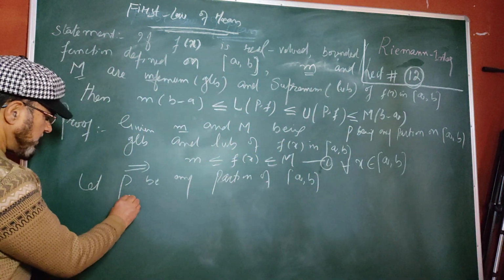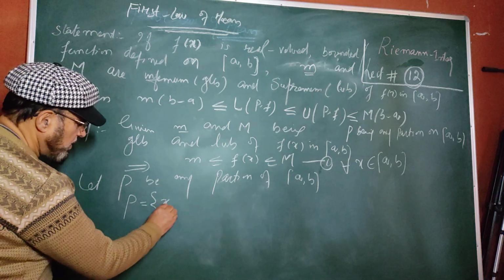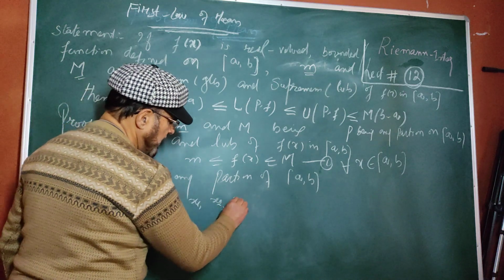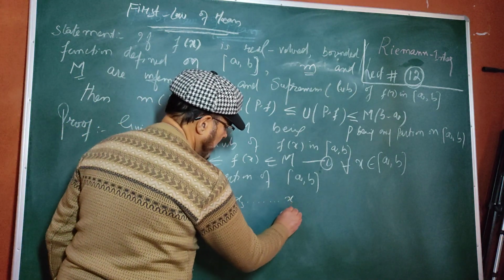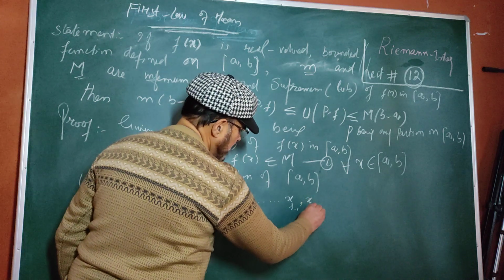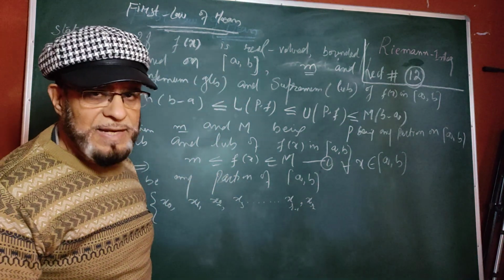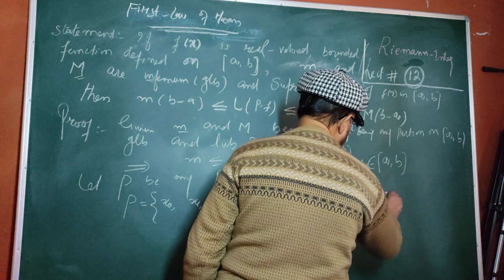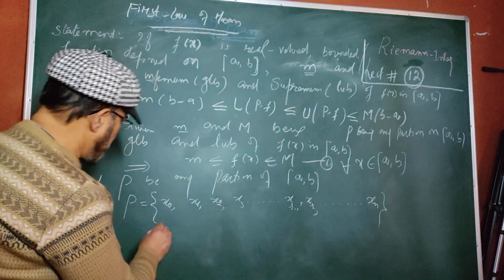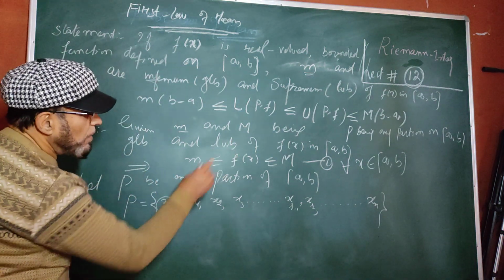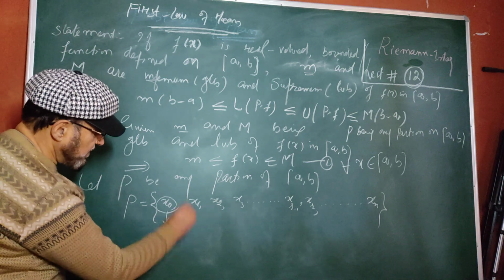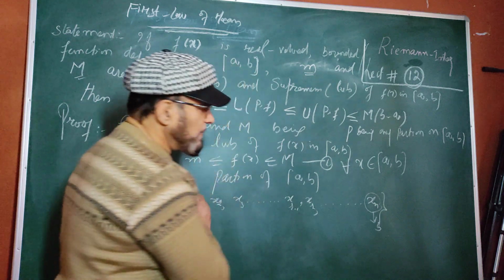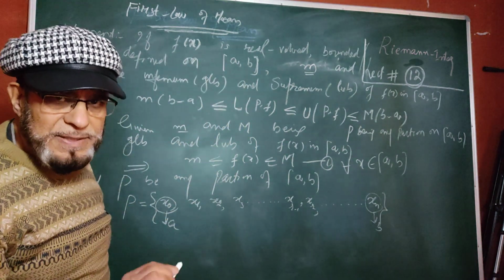We take P as x0, as usual, x1, x2, x3, then xr minus 1, xr in general (or you may take xi minus 1, xi, no problem), and then xn. The first point of the closed interval is A, and we rename A as x0 and we rename B as xn.